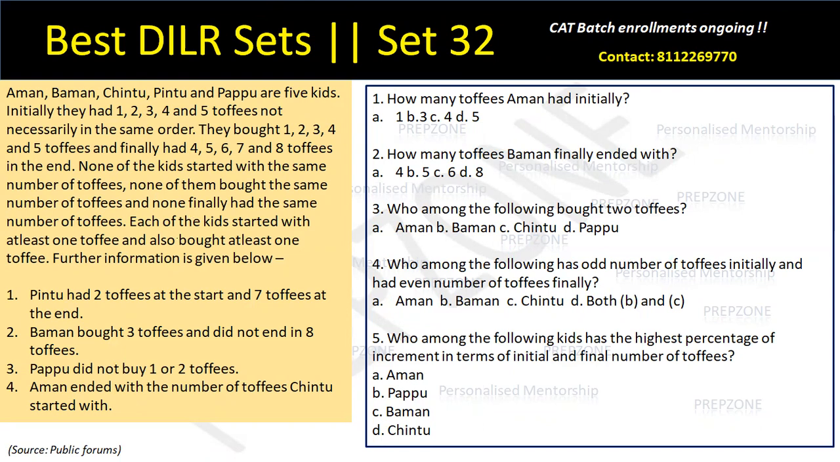And the same information is given: each of the kids started with at least 1 toffee and also bought at least 1 toffee. This is also the same information. Now we have some information given and then a question, which means I have to come up with a table: A, B, C, Pintu and Pappu, who started with how many toffees, how many they purchased, and how many they ended with. I will have to make this table.